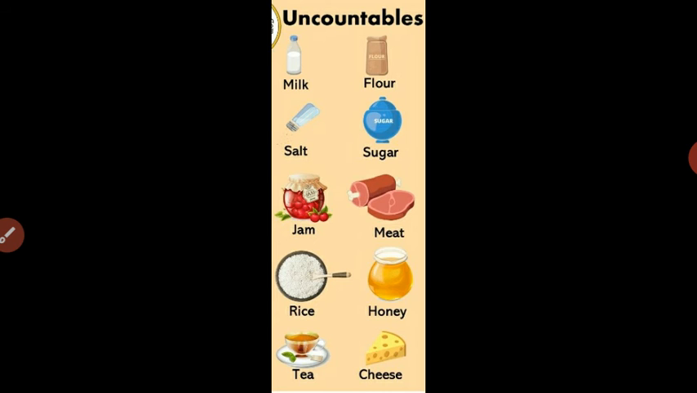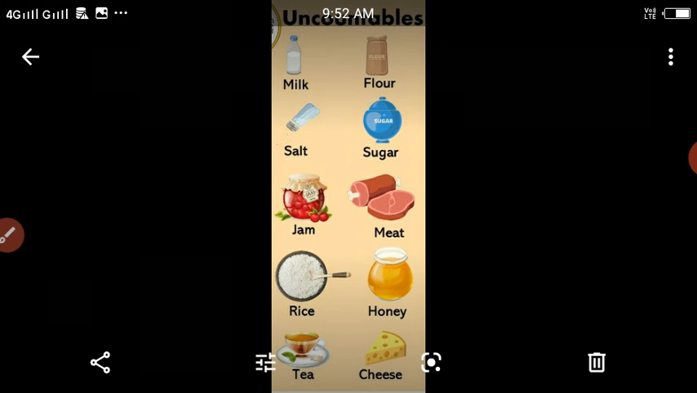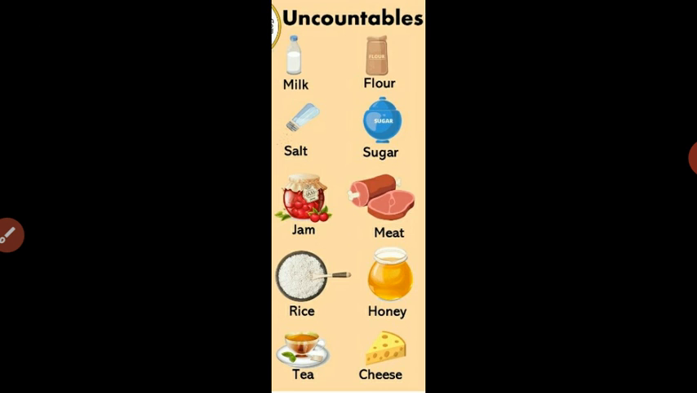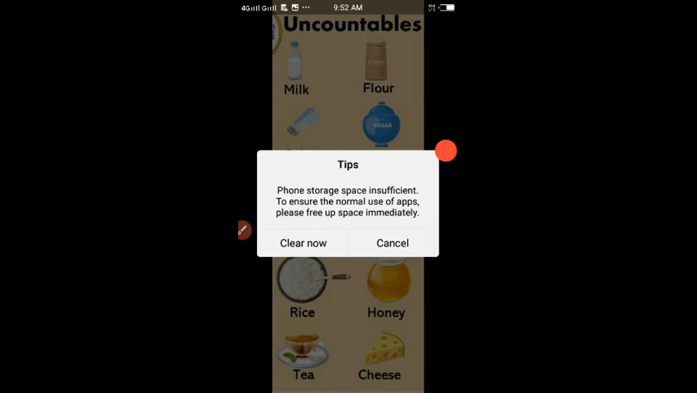So in short, I repeat, countable means which can be counted in numbers, and uncountable means which can't be counted in numbers. I repeat, countable nouns have their singular as well as plural forms, and uncountable nouns have only one form. I hope you all will understand the concepts of countable as well as uncountable nouns.